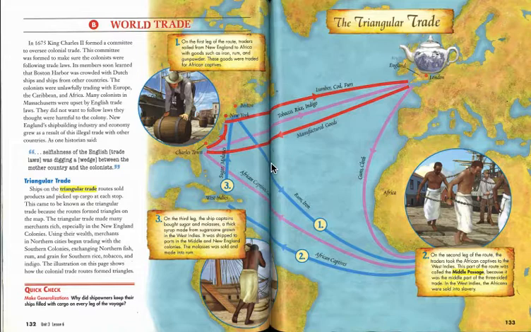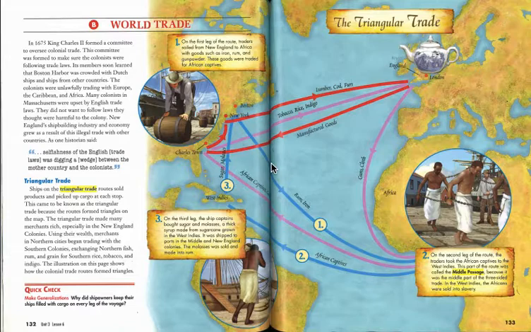From there, on the second leg of the route, the traders took the African captives to the West Indies. This part of the route was called the Middle Passage because it was the middle part of the three-sided trade. In the West Indies, the Africans were sold into slavery. And then let's go to 3.